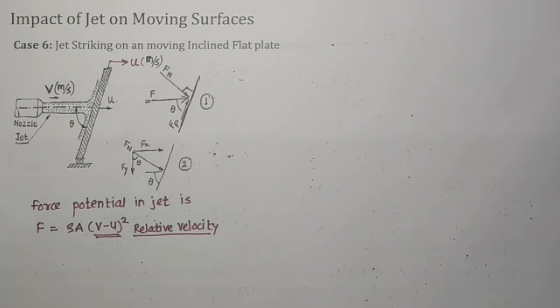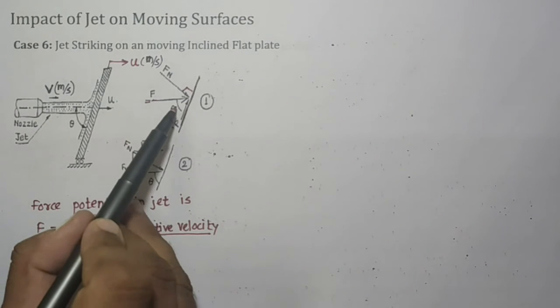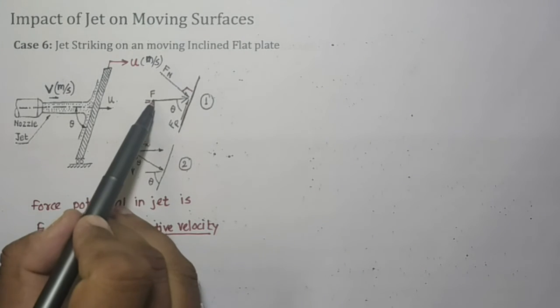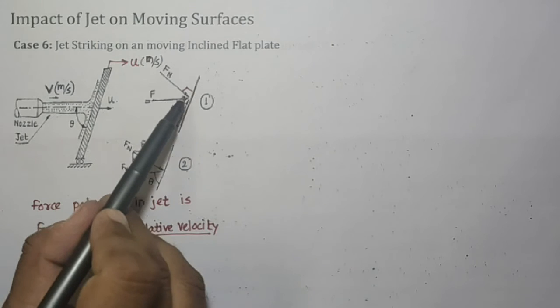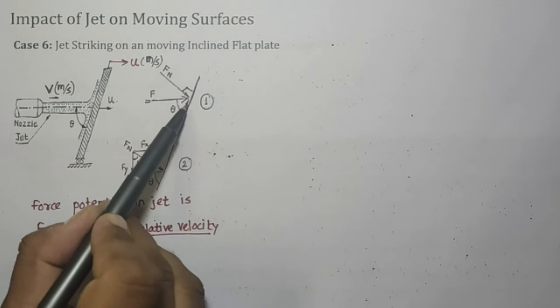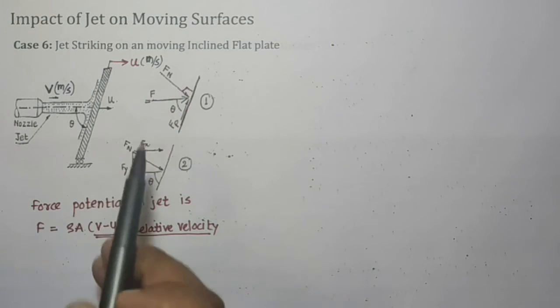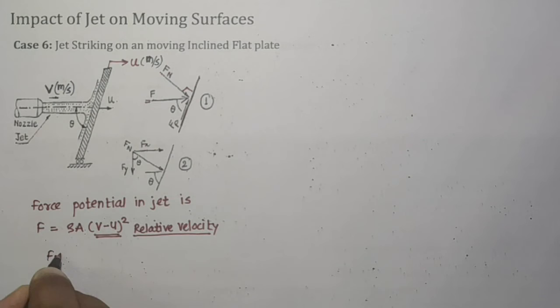Here we can resolve this particular force F into two components. Fn is normal to the plate and Fp is along the plate surface. So Fn can be written as F sin theta and Fp is equal to F cos theta.